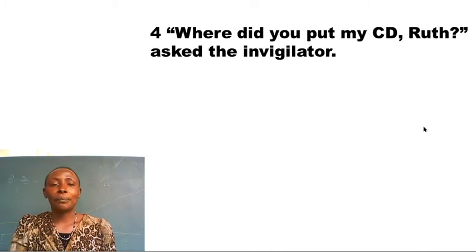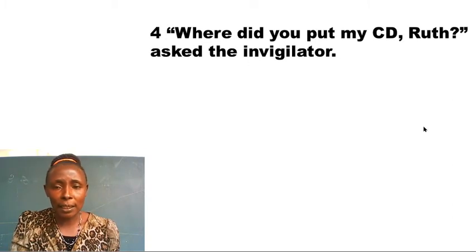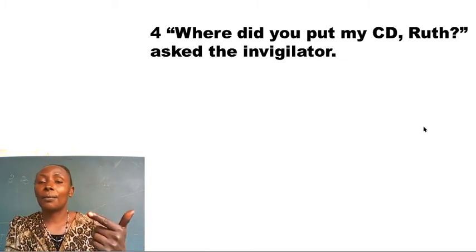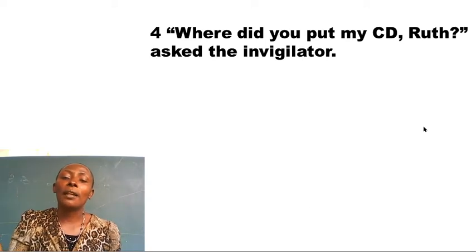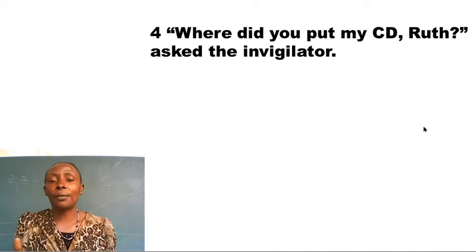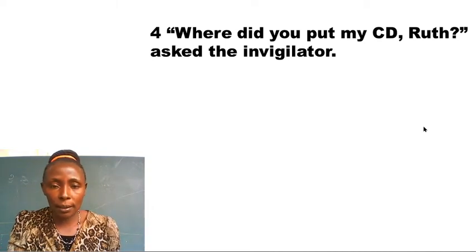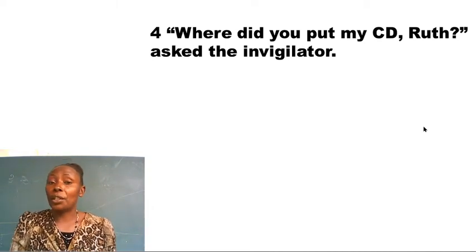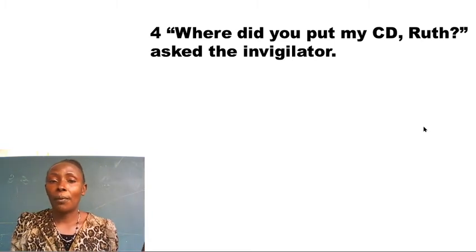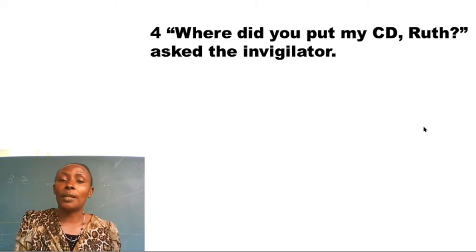Question 4 reads, where did you put my CD, Ruth? Asked the invigilator. Whom did the invigilator ask? The invigilator asked Ruth. Maybe the invigilator had given his CD to Ruth. Now for you had what the invigilator asked Ruth. What are the keywords in this statement? We have did, which you have changed to had. We have you, you're going to change it to him. We have my, we can change it to his or her.